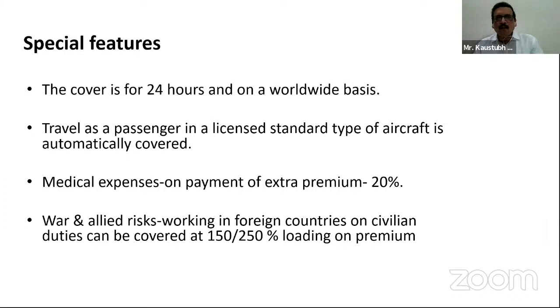The special feature, war and allied risk. War and allied risk, as you all know, in all the general insurance policies except the marine cover, the war and allied risks are not covered. But working in foreign countries on civilian duties can be covered at 150/250% loading on premium. To understand this phrase, because this is one of the important special features which I want to share with you, because this may come in our exam.